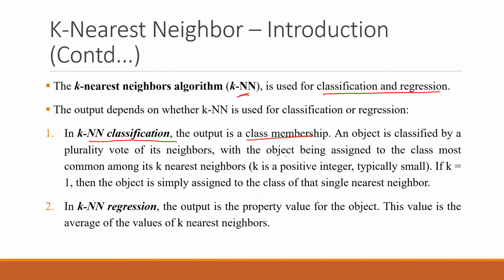So an object is classified by a plurality vote of its neighbors, with the object being assigned to the class most common in its k nearest neighbors. So let's say that in this case k equals 1. If my k is equal to 1, the object will simply be assigned to the class of the single nearest neighbor, right?